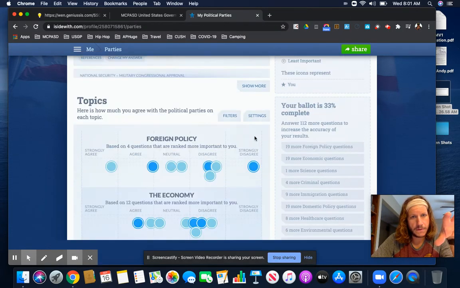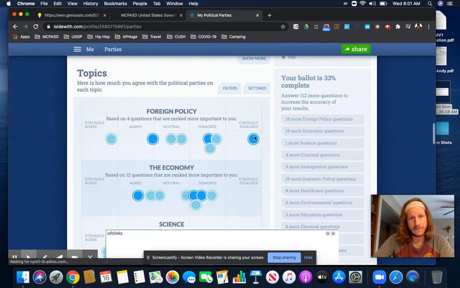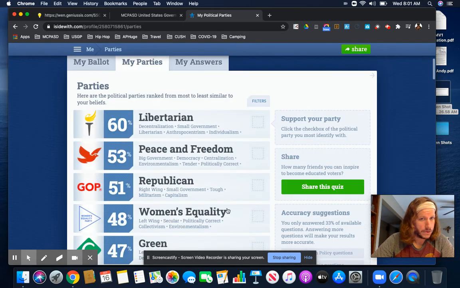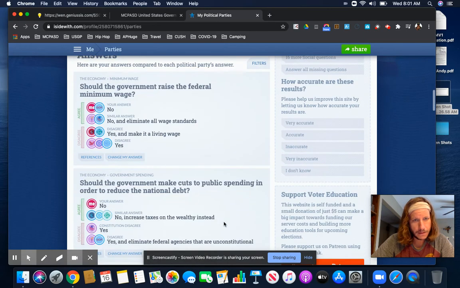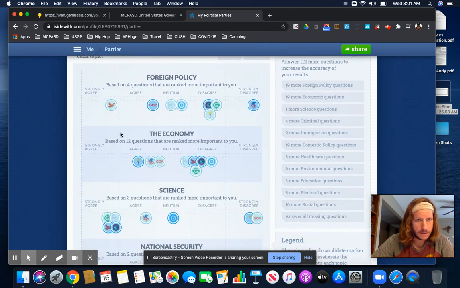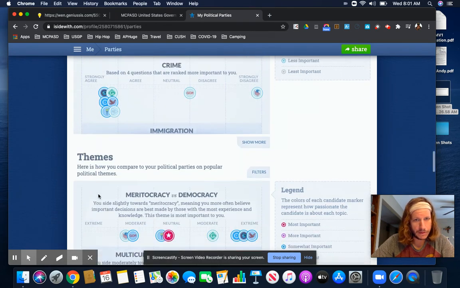Additionally, this section where we look at topics, so on the topic of foreign policy, on the topic of the economy, on the whatever, you're going to be looking specifically for, based on the party that you most aligned with. So in this example, we're looking at libertarian. Identify a theme or topic upon which you agreed most with them. So for this example, we're looking at the Libertarian Party, and you can see that this particular person strongly agreed with the Libertarian Party on crime,